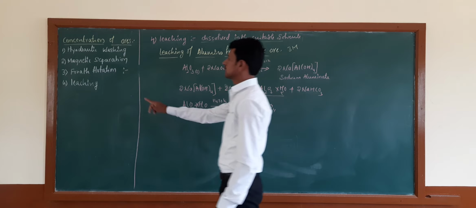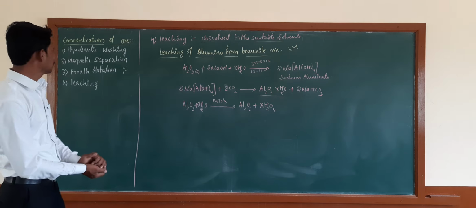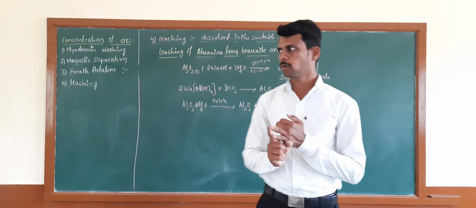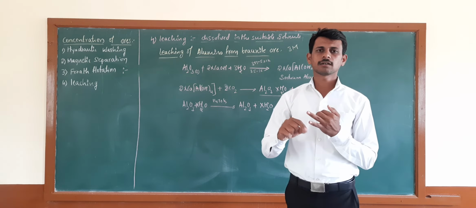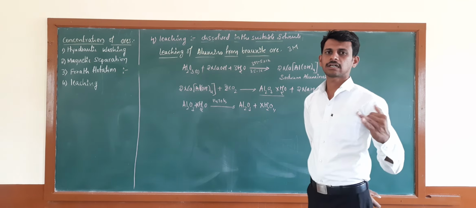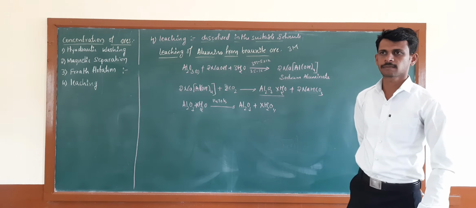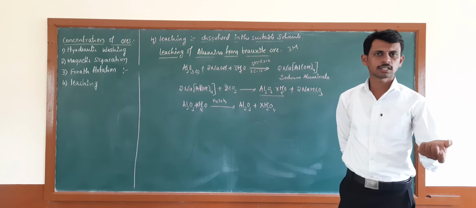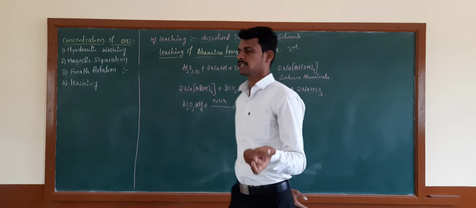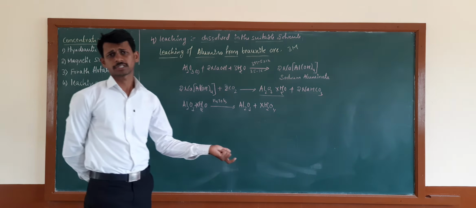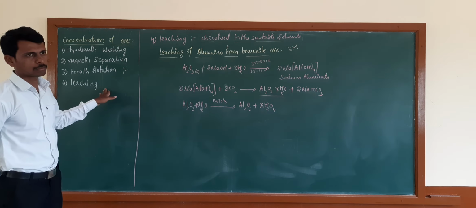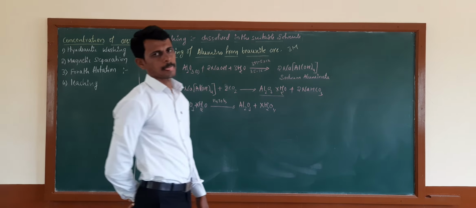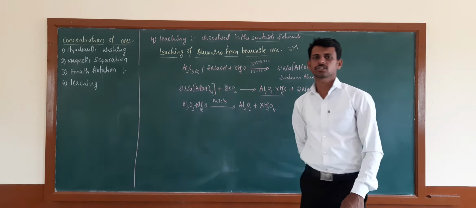In that, single 1 mark questions will be asked in the froth flotation, that is what are collectors or what are froth stabilizers, what is the role of the collector or role of the froth stabilizers, what are the collectors used, or what are the froth stabilizers used in the froth flotation method. Likewise, we are using some 1 mark questions, and leaching of aluminium is the 3 mark question. Okay friends, this is about the concentration of the ore.